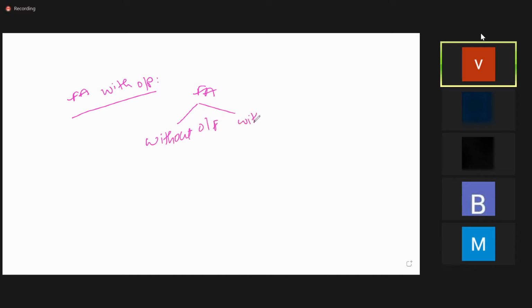Without output, we have three classifications: DFA, NFA and epsilon NFA. With output, we have two classifications: Moore machine and Mealy machine. First we'll see what is finite automata with output.